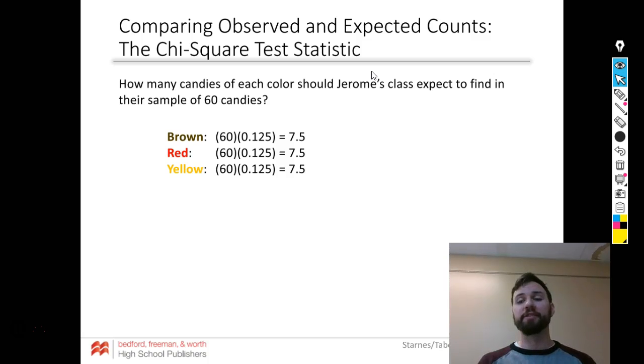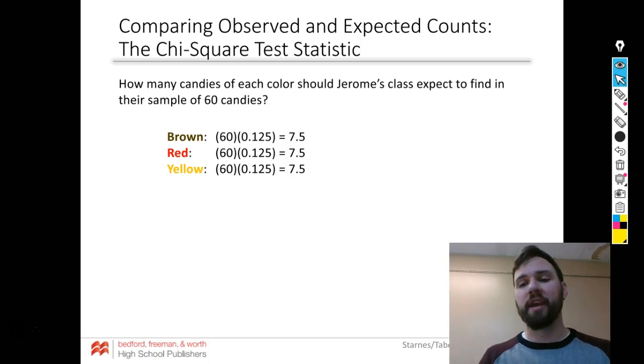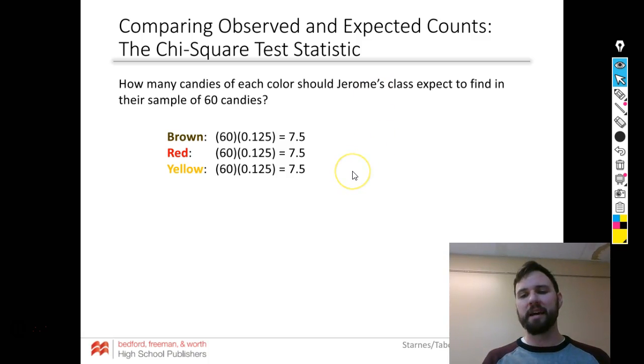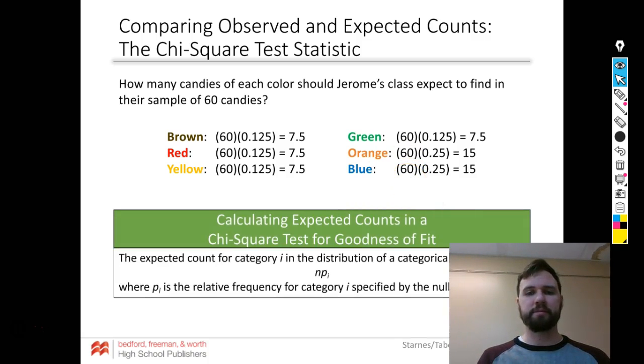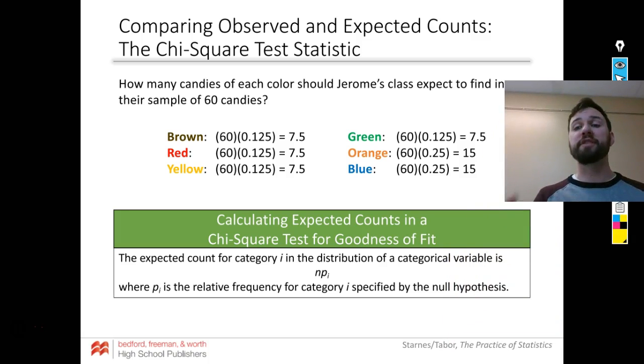Now, I do understand, I guess you can have half an M&M, but that's not a reasonable thing. So we take total number of M&Ms times the proportion that is assumed, right? So that's how many we would expect to find if our bag matched up with Hackettstown, New Jersey.